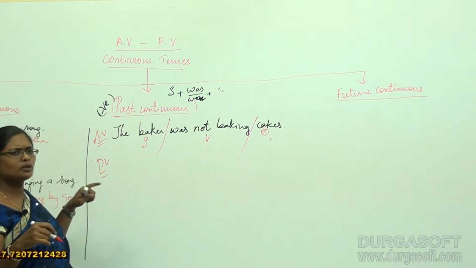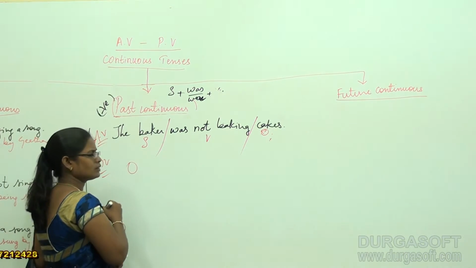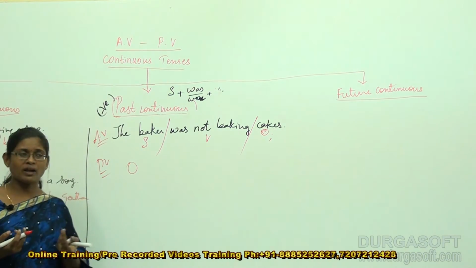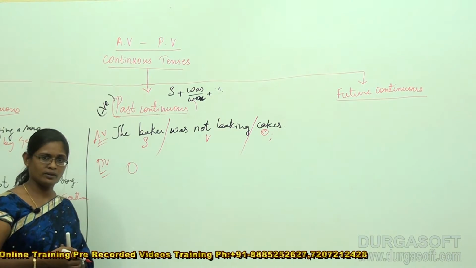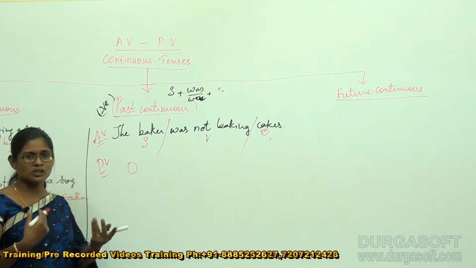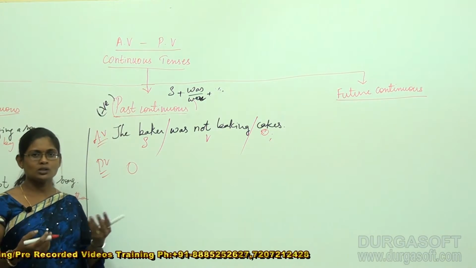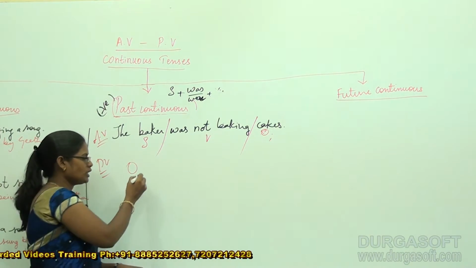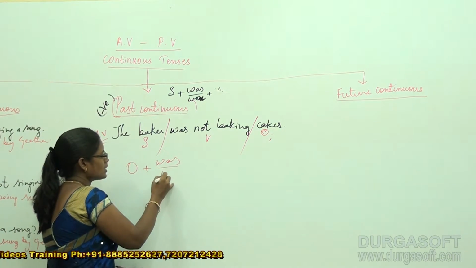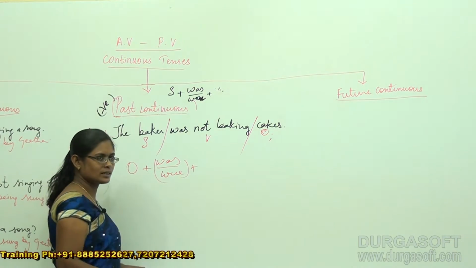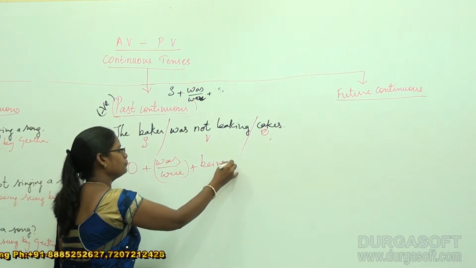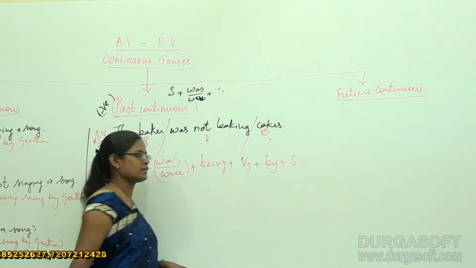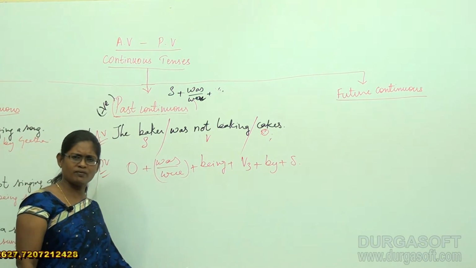Now, again I am going to put the same structure for us, that's object. When an active voice gets converted into passive voice, this is the structure that we have to follow for continuous tenses, right? If it is past, we use was or were. If it is present, we use is or else am, that's with I. Let's see, object plus was or were plus being plus V3 plus by plus subject. This is the structure we have been following right from the beginning.